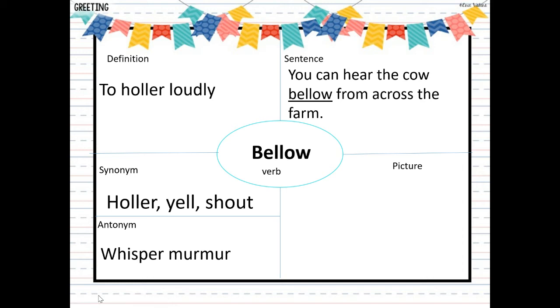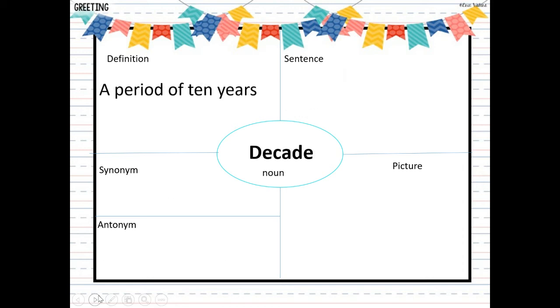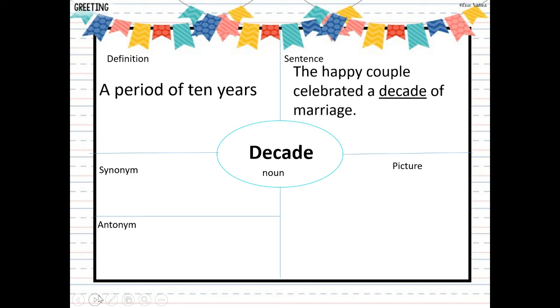All right, and our next word is decade, which was a period of 10 years. The happy couple celebrated a decade of marriage, so 10 years. The happy couple celebrated a decade of marriage.